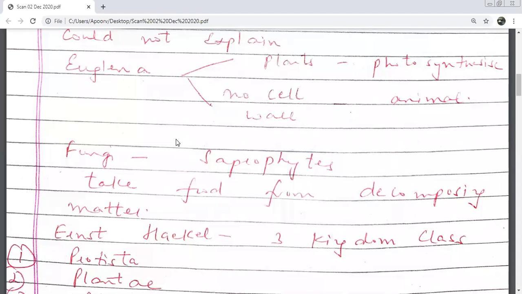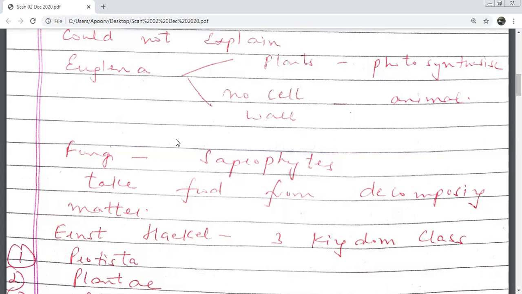And the question that we have only two kingdoms was now not very relevant. People were not satisfied with the two kingdom classification. So very quickly, name two people who were in favor of two kingdom classification. Aristotle and Linnaeus. Which two kingdoms did they talk about? Plants and animals.